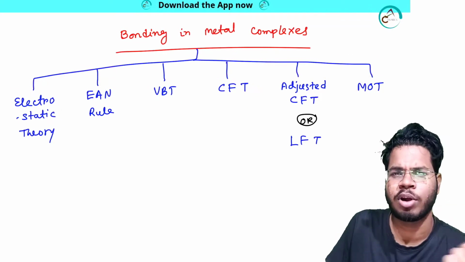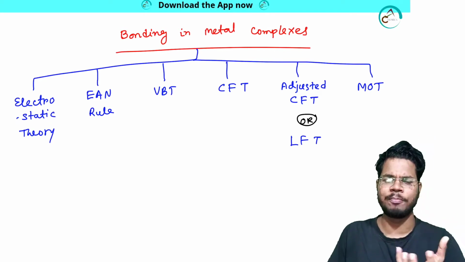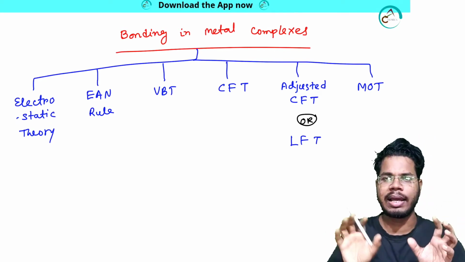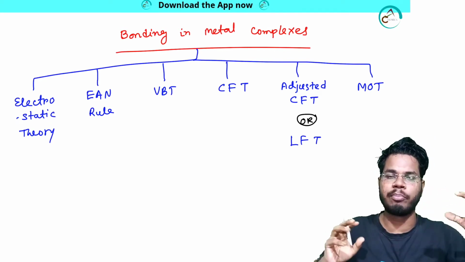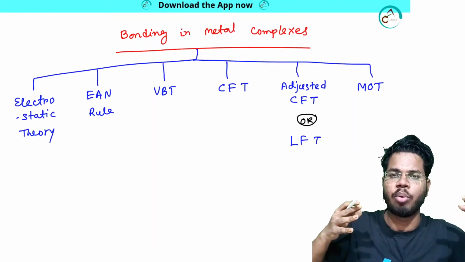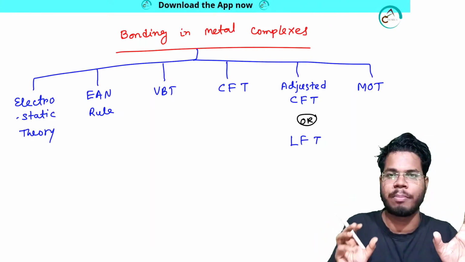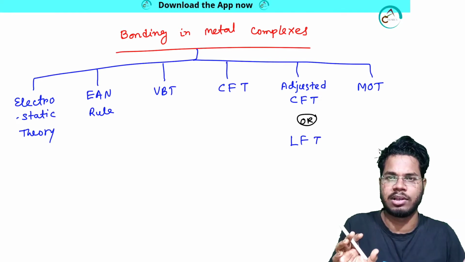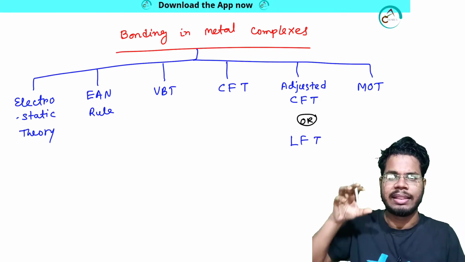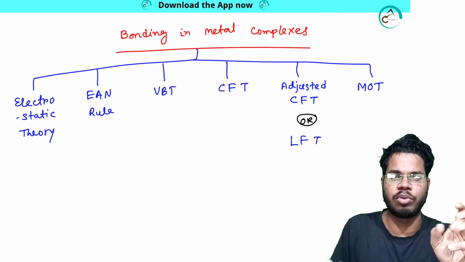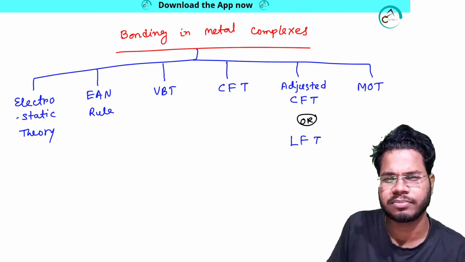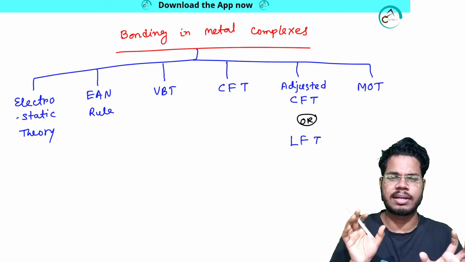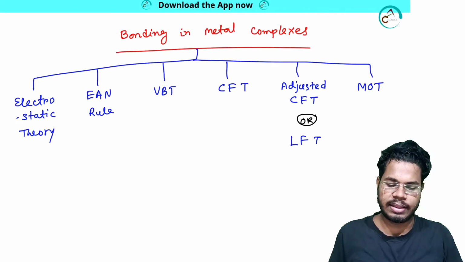What about bonding in metal complexes? There is a ligand, there is a metal. When a ligand binds to the metal, what are the different processes and the theories behind how this ligand binds to the metal? These are the topics that we are going to discuss in different theories.